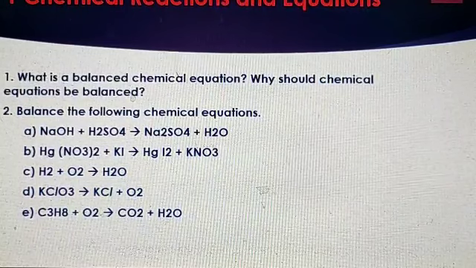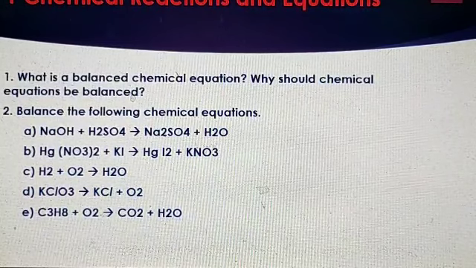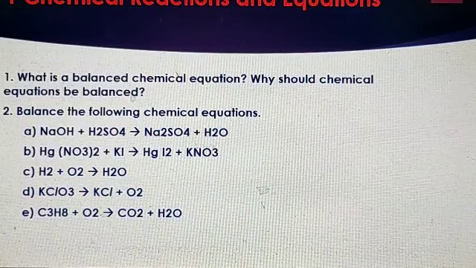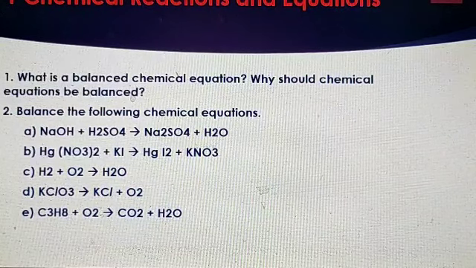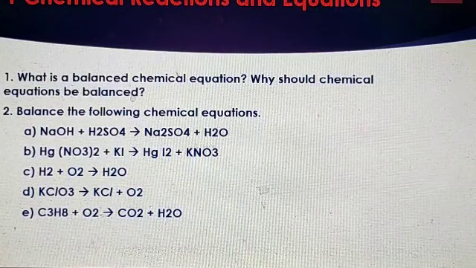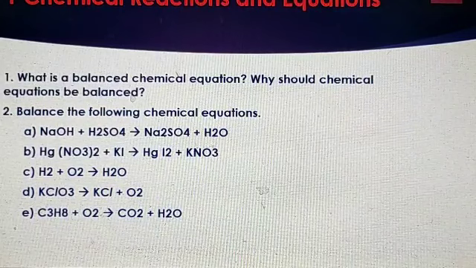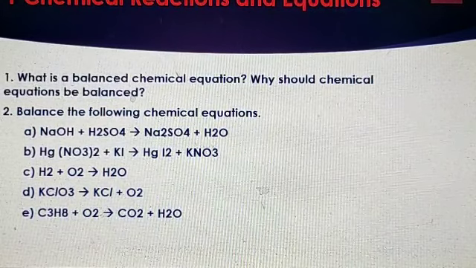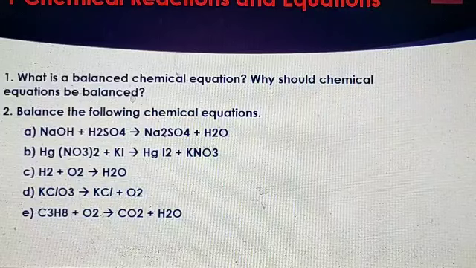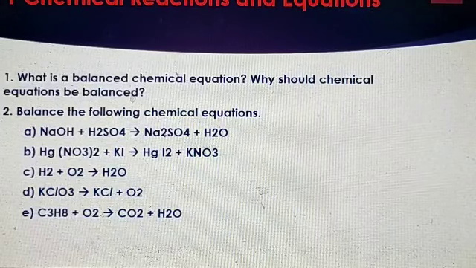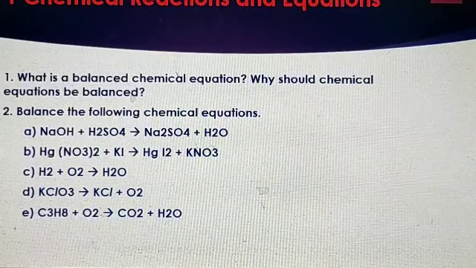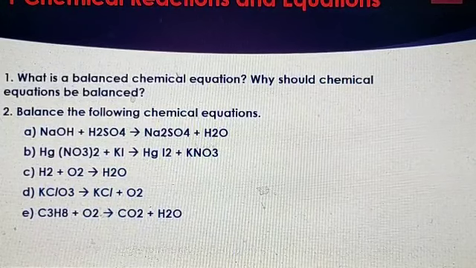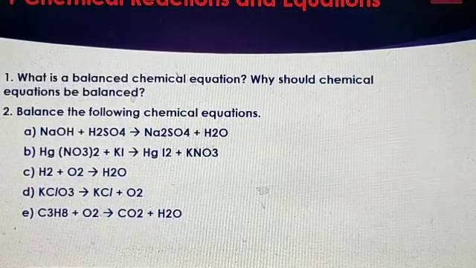NaOH plus H2SO4 gives rise to Na2SO4 plus H2O. Next, Hg(NO3)2 plus KI gives rise to HgI2 plus KNO3. Next, H2 plus O2 gives rise to H2O. Next, KClO3 gives rise to KCl plus O2. Next, C3H8 plus O2 gives rise to CO2 plus H2O.